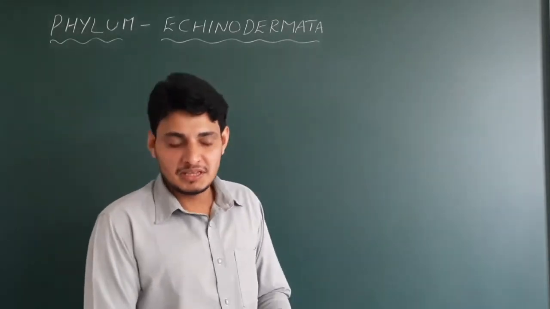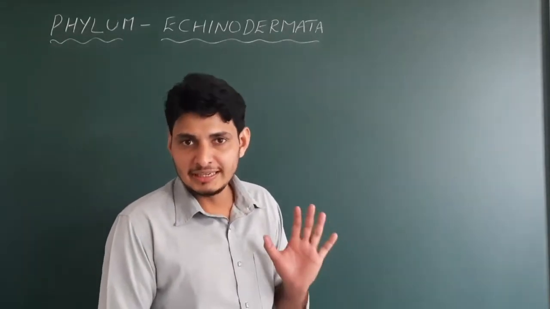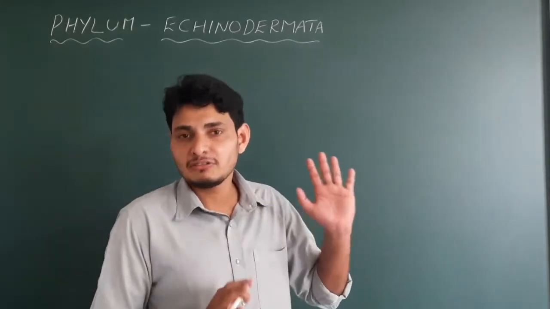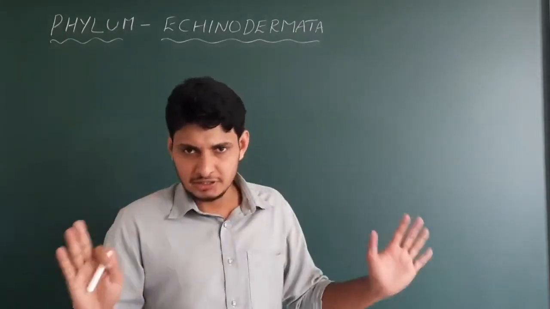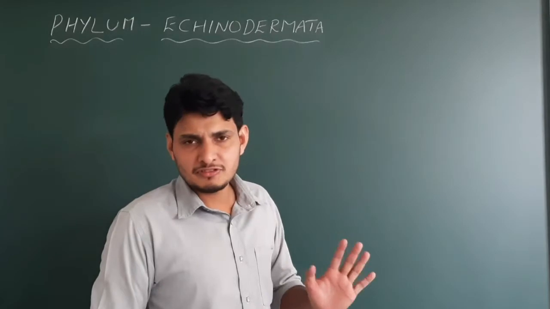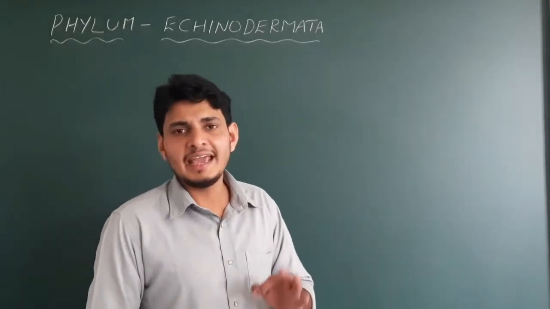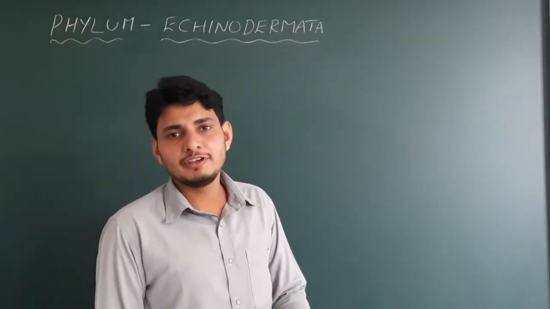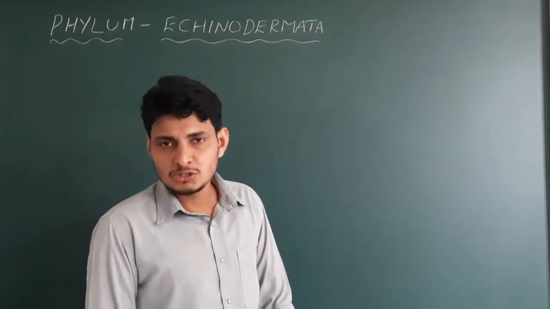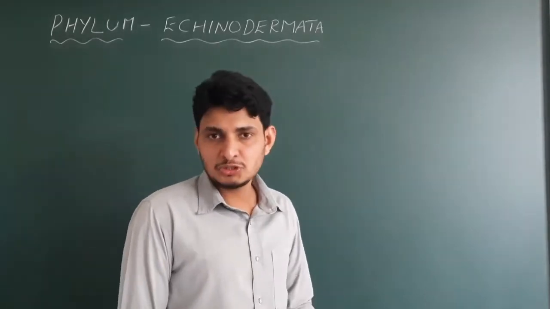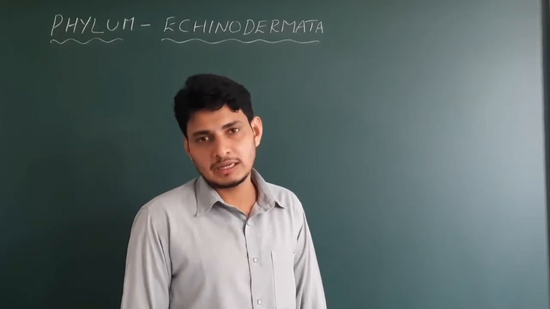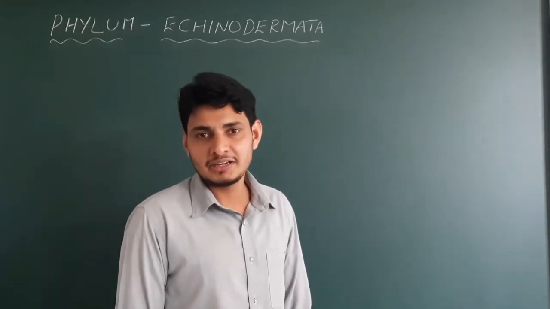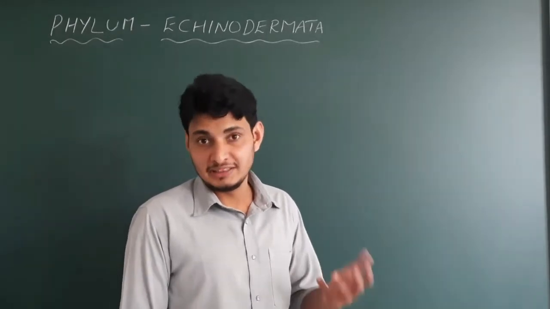Phylum Echinodermata. Very simple. If you get any questions in the NEET regarding the phylum Echinodermata, just have to imagine the body plan of the starfish. Just imagine starfish. Done? Okay. If you know the characteristics of the starfish, then it's very easy. You can answer any type of questions related to the Echinodermata. I had already explained the salient features of the phylum Echinodermata in the regular class. So here we have to see some other features which were not explained in the regular class. Got it? Okay. One more phylum is left, that is the phylum called Hemichordata. I will complete that in this session itself.